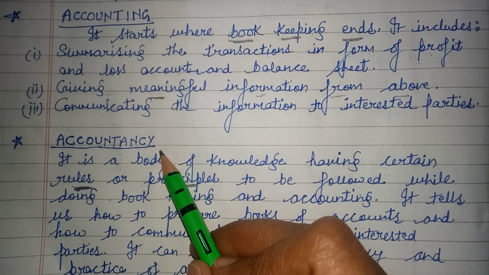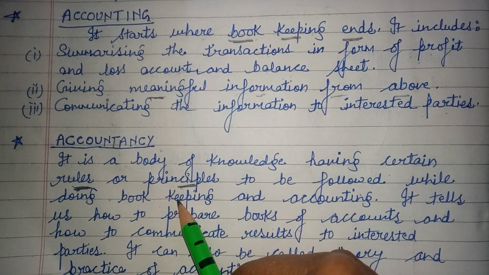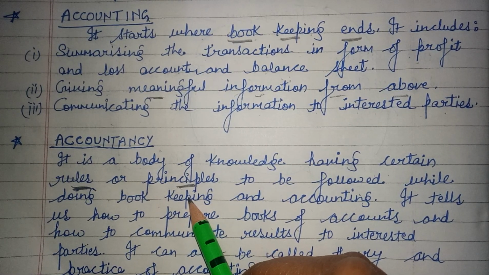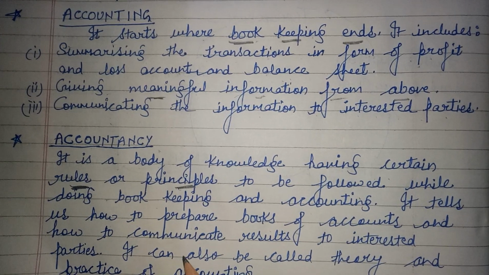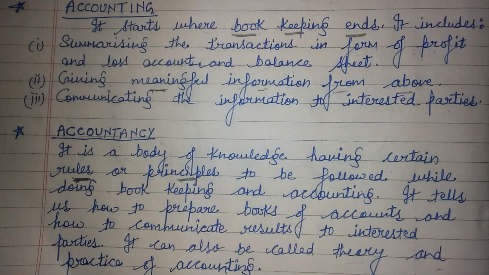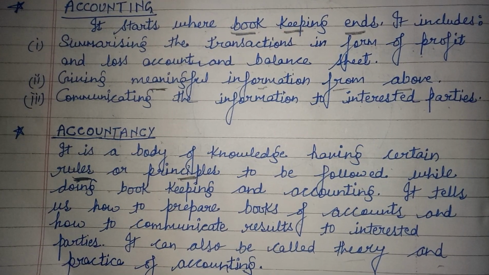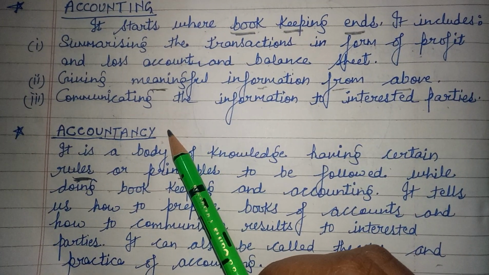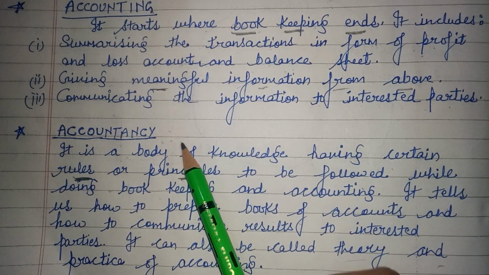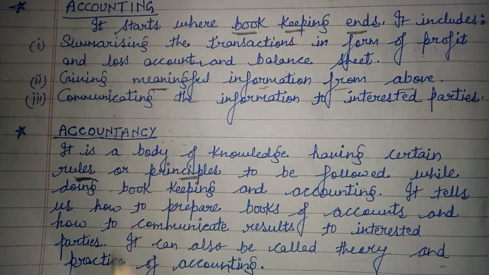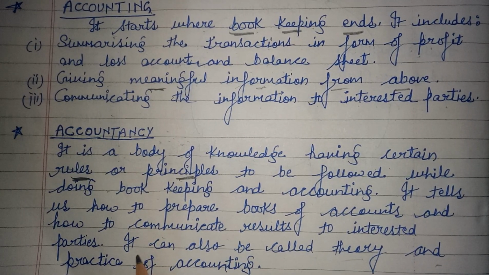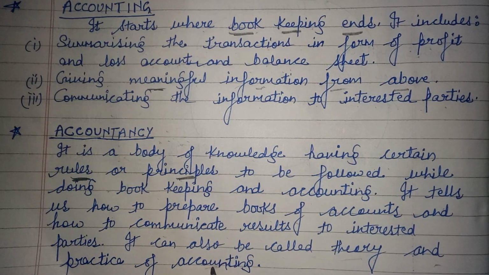So accountancy contains all rules and principles on which bookkeeping and accounting is based. It can also be called theory and practice of accounting.